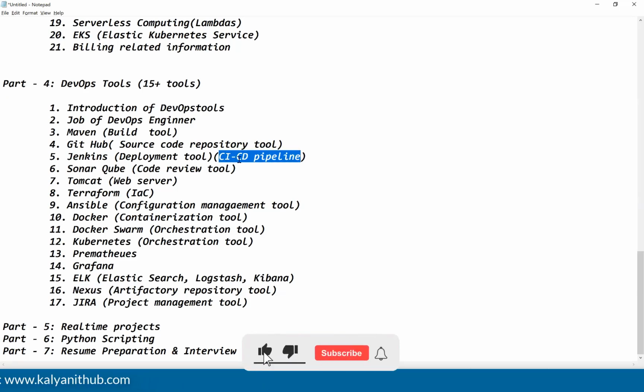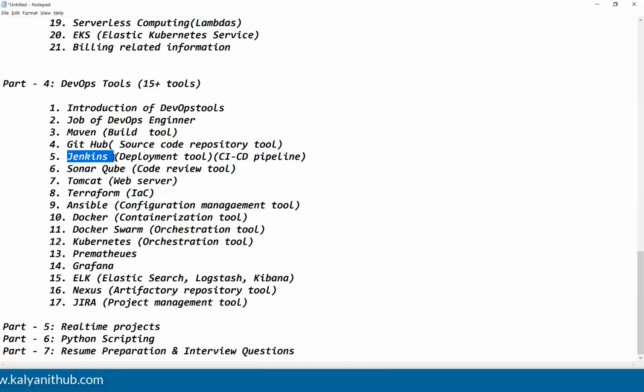Where we have the CI/CD pipeline, who will execute the stages which are available in it? My Jenkins only is going to run all the stages, right, one by one. So here in the real-time project, we are going to understand everything, guys. From scratch, everything we are going to understand.